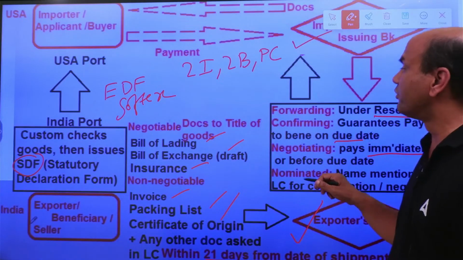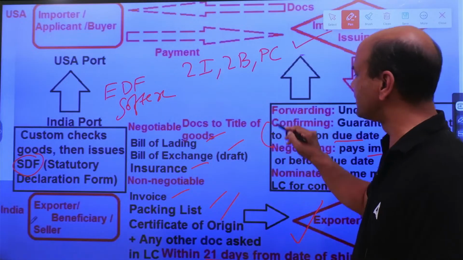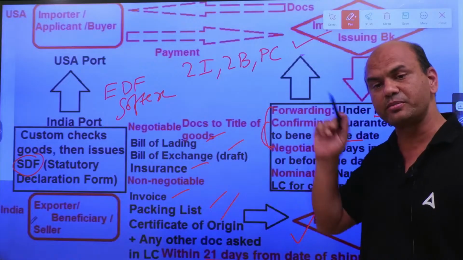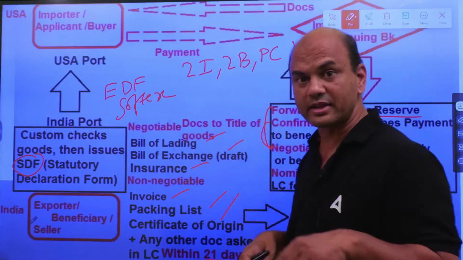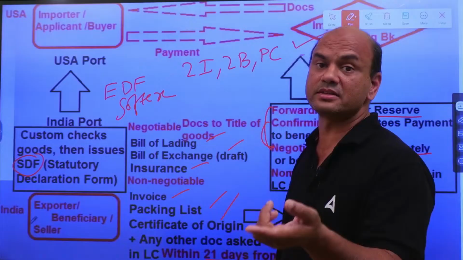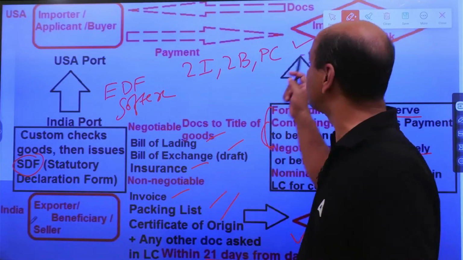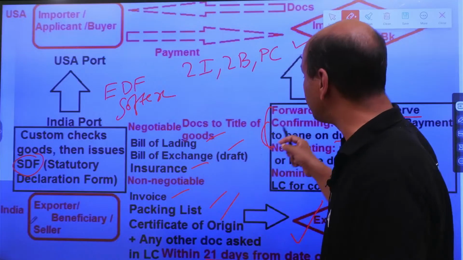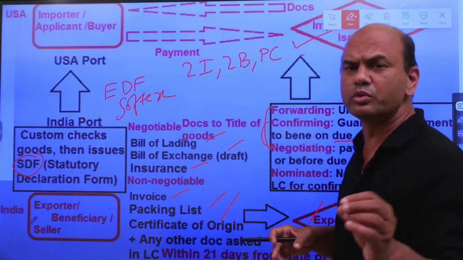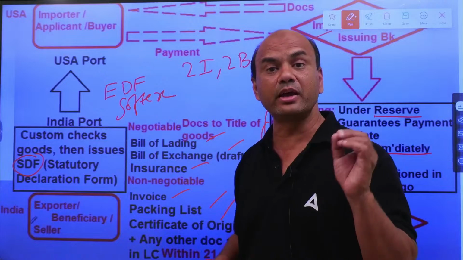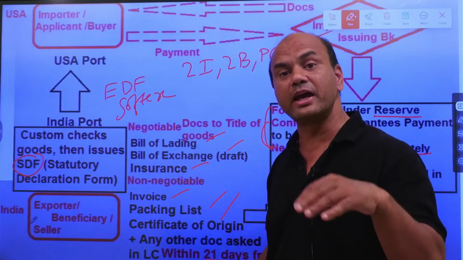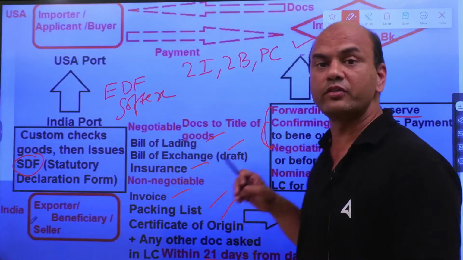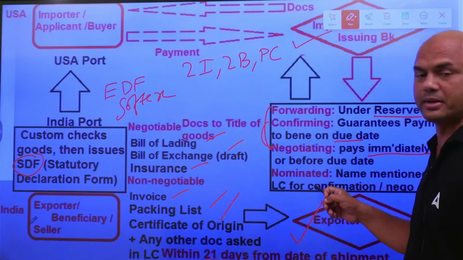Nominated bank means whenever these two banks' names or these three banks' names are mentioned in the LC by the issuing bank, while preparing that LC, in the first Wednesday's lecture, when the issuing bank prepares this LC, if it mentions the name of this bank, that you do this confirmation through SBI only, and that also SBI branch something, PNB only, then it will be called a nominated bank.